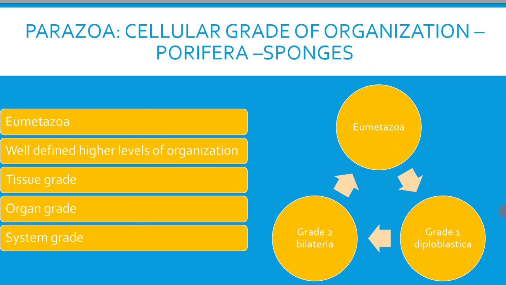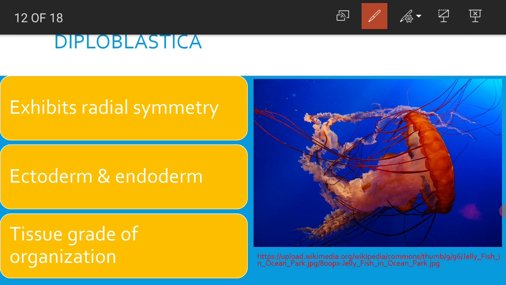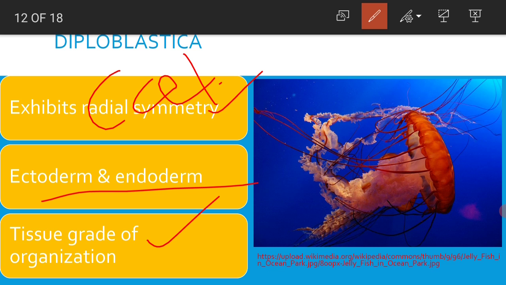Let us go to the next slide. Diploblastic animals are those animals which exhibit radial symmetry. Hence, this group is also known as radiata. Only ectoderm and endoderm are present and they exhibit tissue grade of organization, and Coelenterata is the phylum included under this diploblastica or radiata.